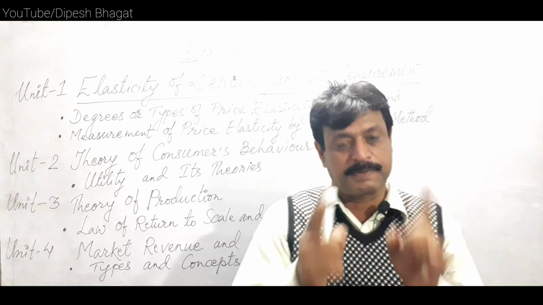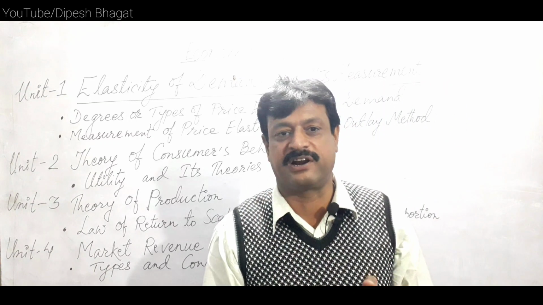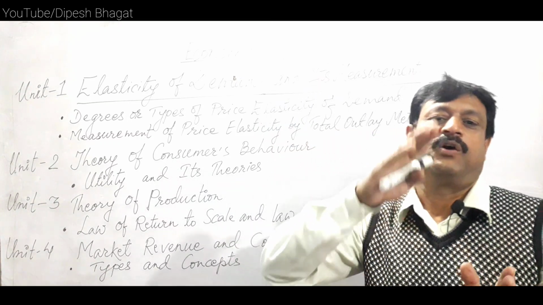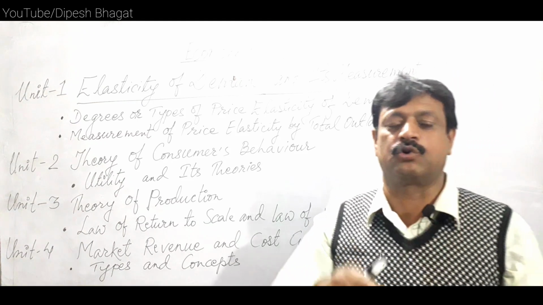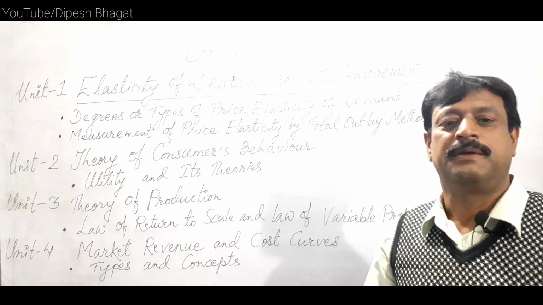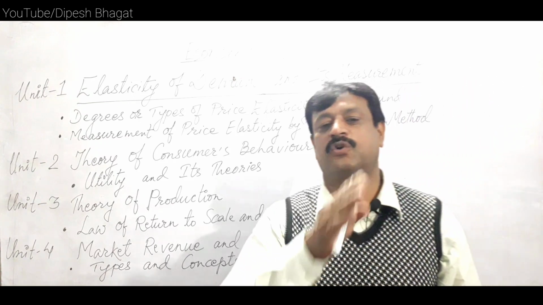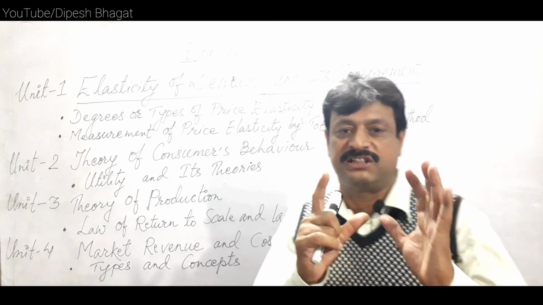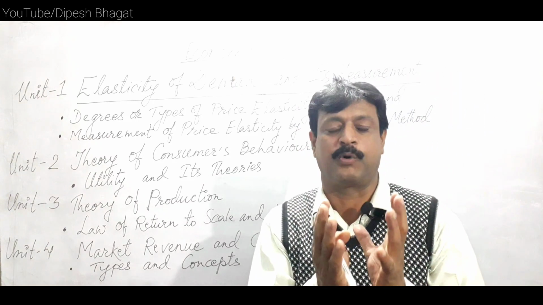It means total production increases but marginal production starts reducing, and when marginal production becomes zero, total production becomes maximum. Thereafter, marginal production becomes negative, whereas the total production declines. This is the variable proportion.